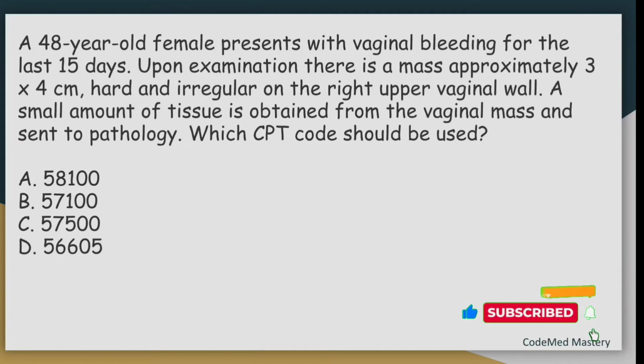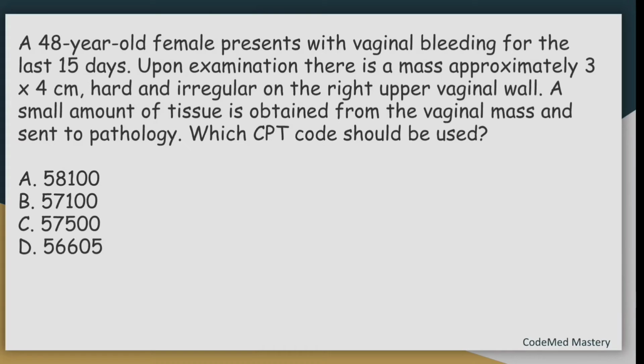Read the question. A 48-year-old female presents with vaginal bleeding for the last 15 days. Upon examination, there is a mass approximately 3 into 4 cm hard and irregular on the right upper vaginal wall. A small amount of tissue is obtained from the vaginal mass and sent to pathology. Which CPT code should be used?